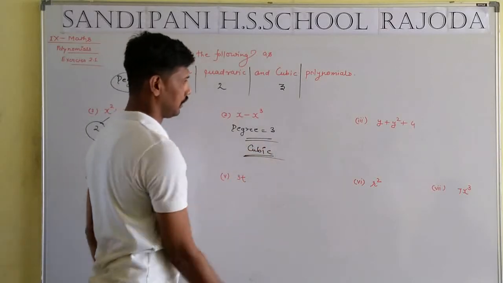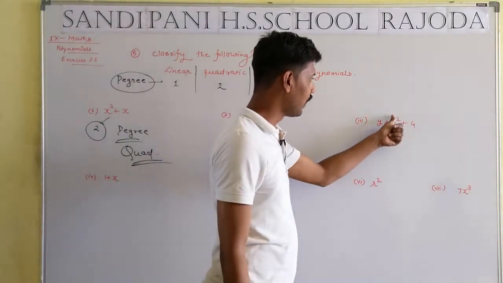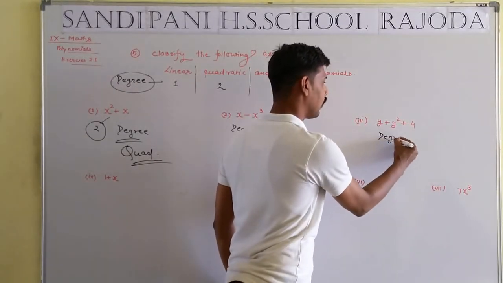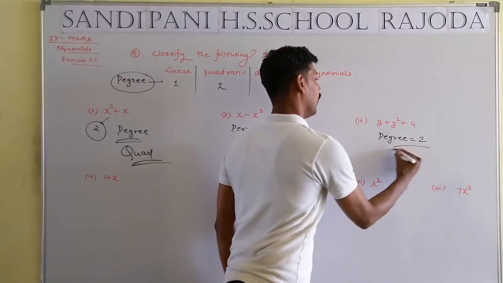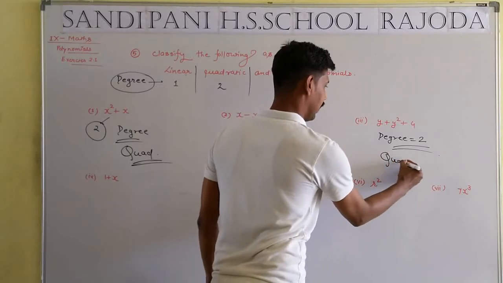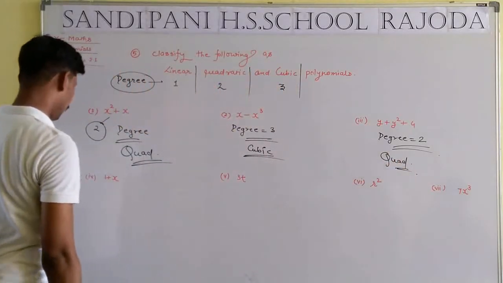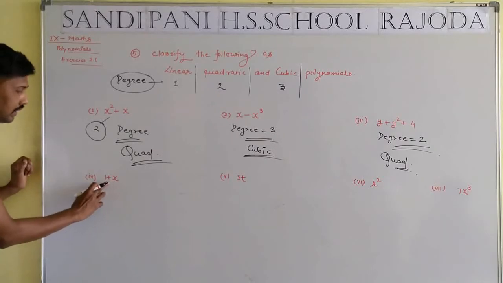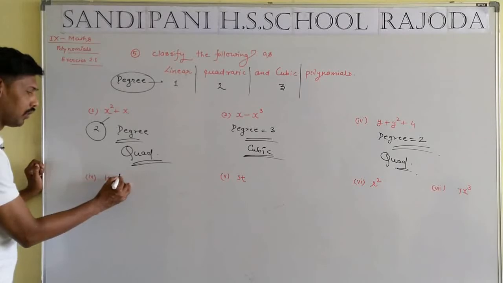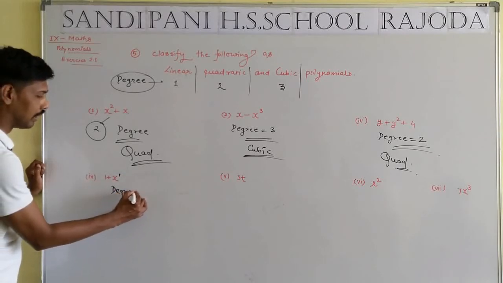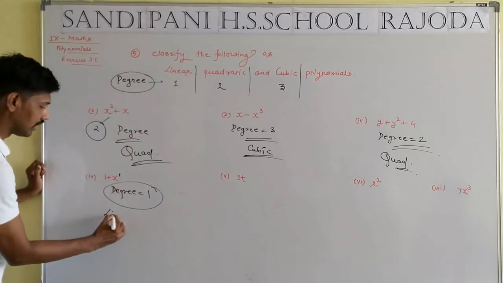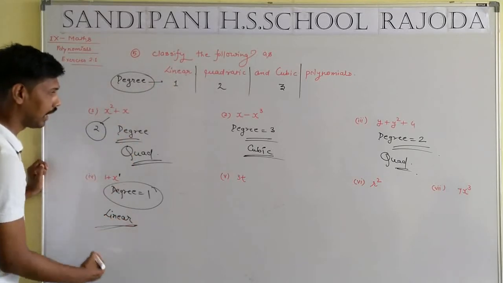Now question number 3, y plus y to the power 2 plus 4. In the case of y square, degree will be equal to 2, and when degree is equal to 2, it is known as quadratic. Okay, next question number 4, 1 plus x. In the given expression, 1 is a constant and x is a variable. X to the power 1, that means degree will be equal to 1, so we can write the given expression is a type of linear expression.